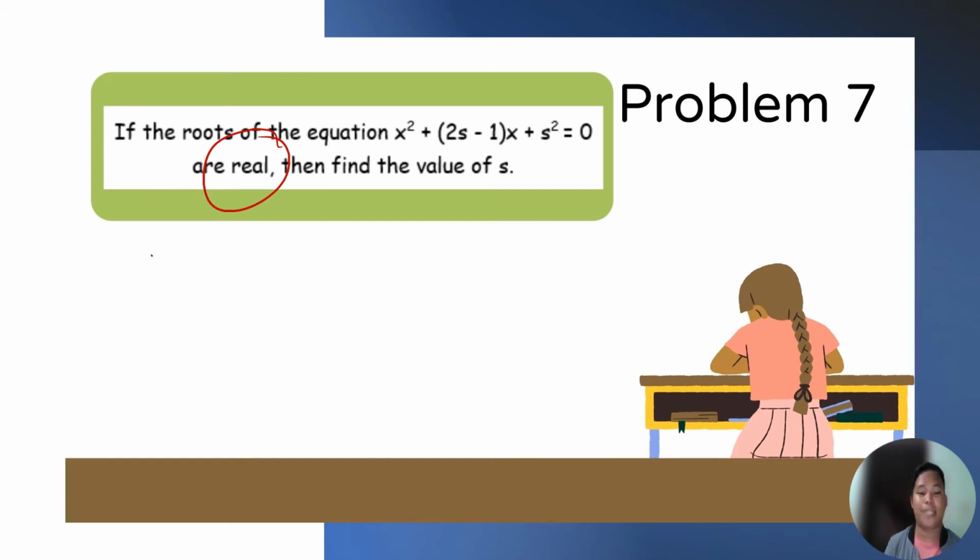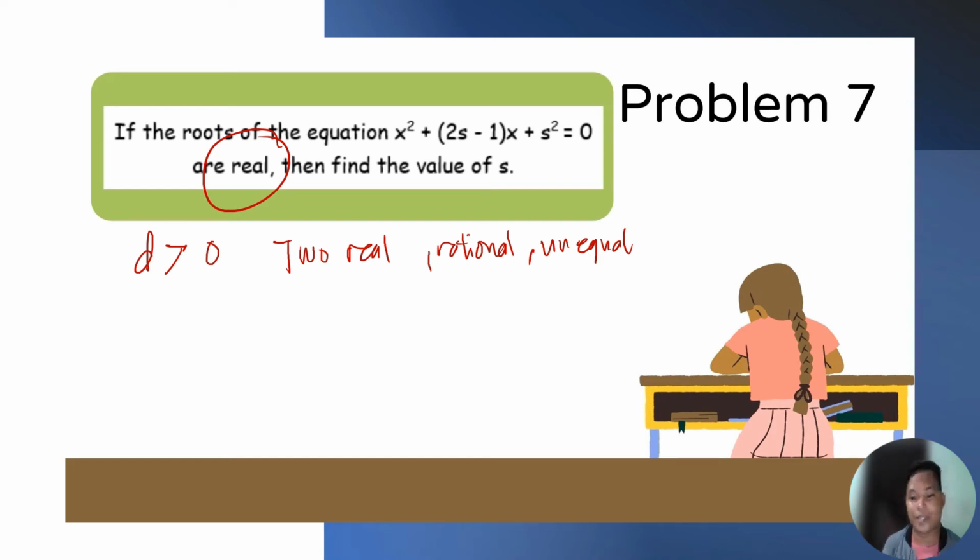So, di ba po kapag d is greater than 0, the roots or the nature of roots are 2, real, rational, and unequal.